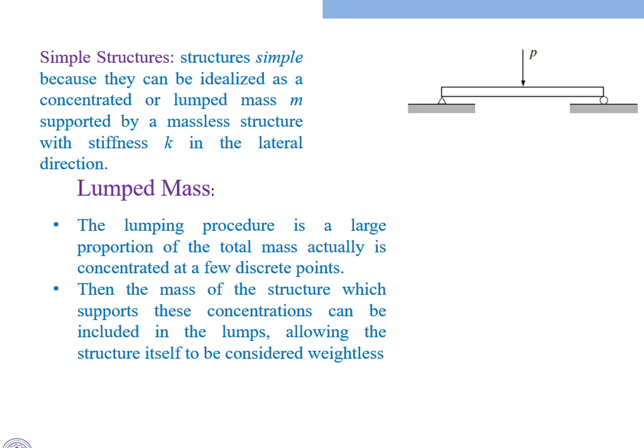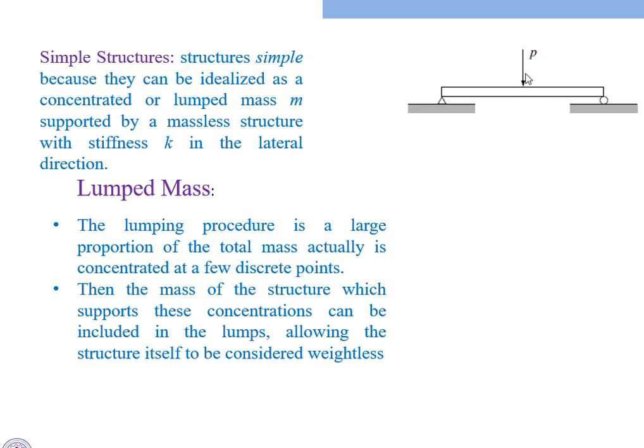The mass of this beam we take as a lumped mass, a single mass, or two or three masses; we can discretize this mass. The total weight of this structure we take as a single mass m or a number of masses, and we assume a massless structure is resisting this total mass of the body.